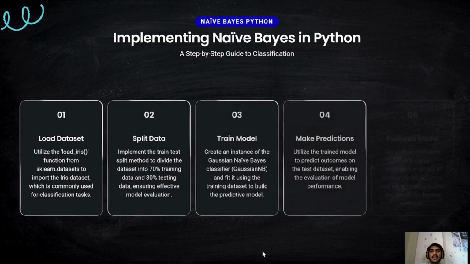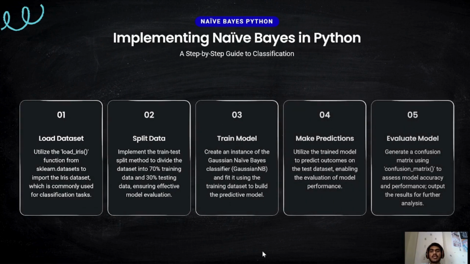Implementing Naive Bayes in Python. A step-by-step guide to classification. Load the dataset. Utilize the load_iris function from sklearn datasets to import the iris dataset, which is commonly used for classification tasks. Split the data. Implement the train_test_split method to divide the dataset into 70% training data and 30% testing data, ensuring effective model evaluation. Train the model. Create an instance of the Gaussian Naive Bayes classifier, GaussianNB, and fit it using the training dataset to build the predictive model.